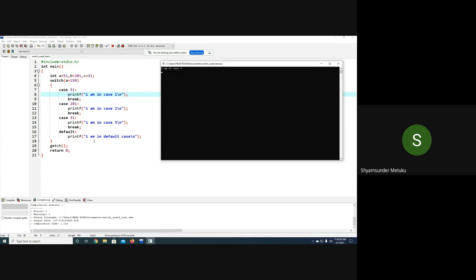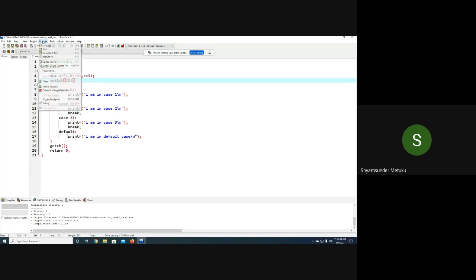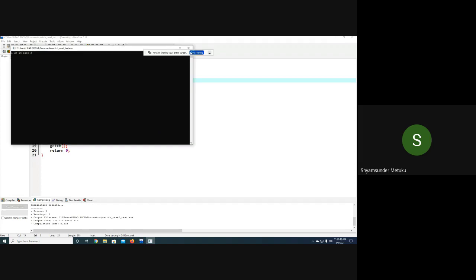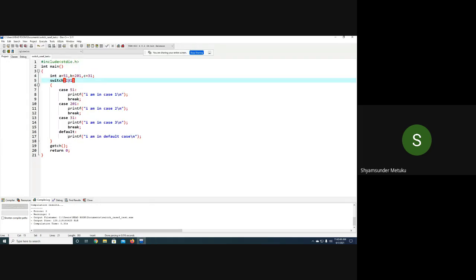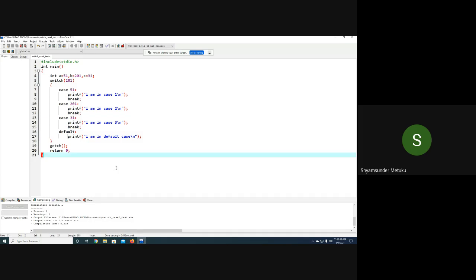Sometimes, based on your result, you want to jump to a particular case. So in that case, you can write an expression in place of the variable. Constant also can be written, but it is meaningless because a constant is always the same value. You can write 201 directly, and again the second case always gets executed. There is no meaning in having this case. So only variable and expression are suitable.